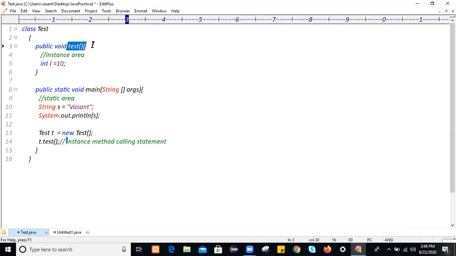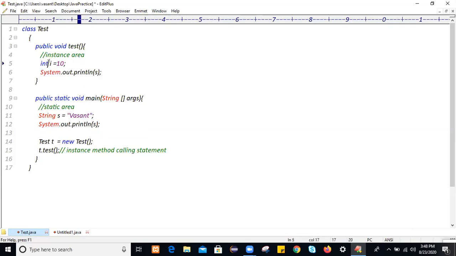The moment we call this instance method, it will get executed, and within this instance method area we can access this integer variable which we created within the instance area only. So wherever we create the instance variable, we should use it only within that area where we created it.